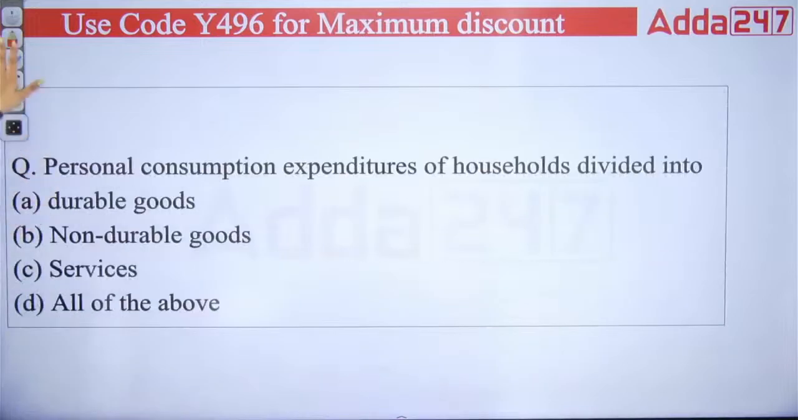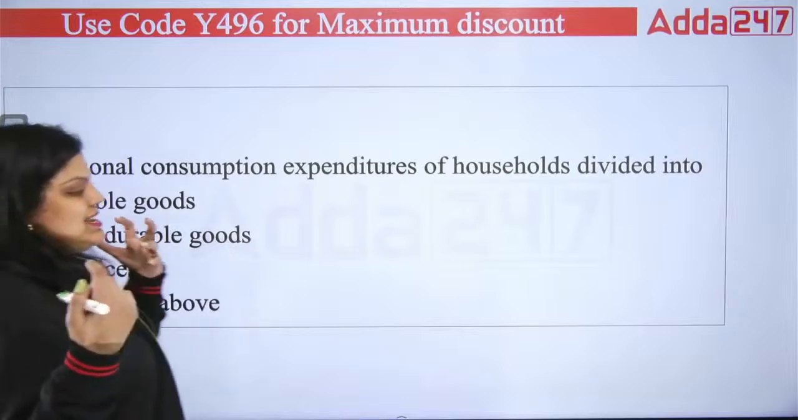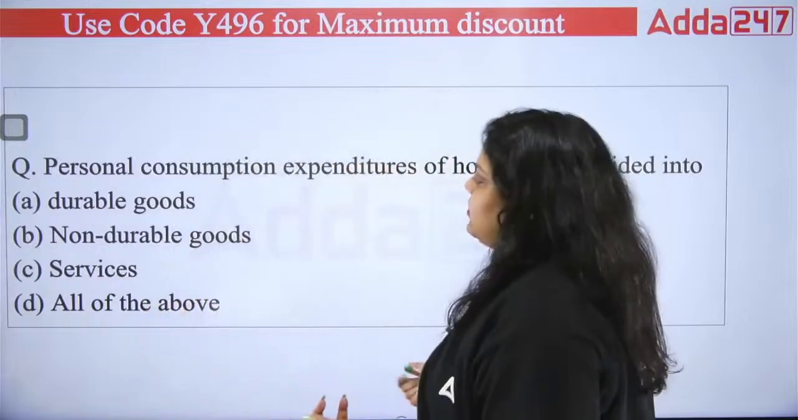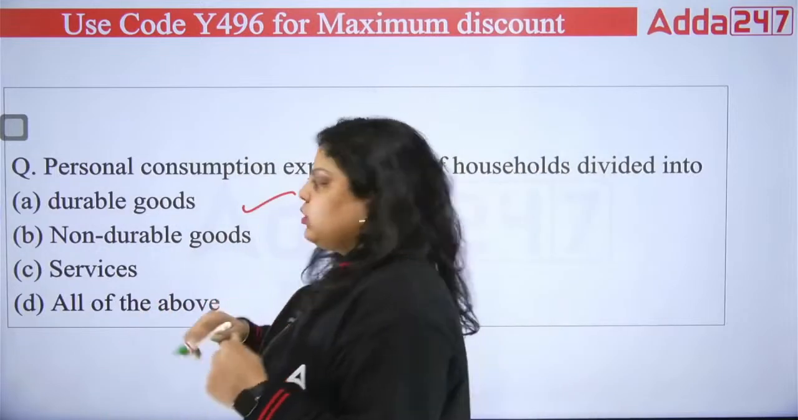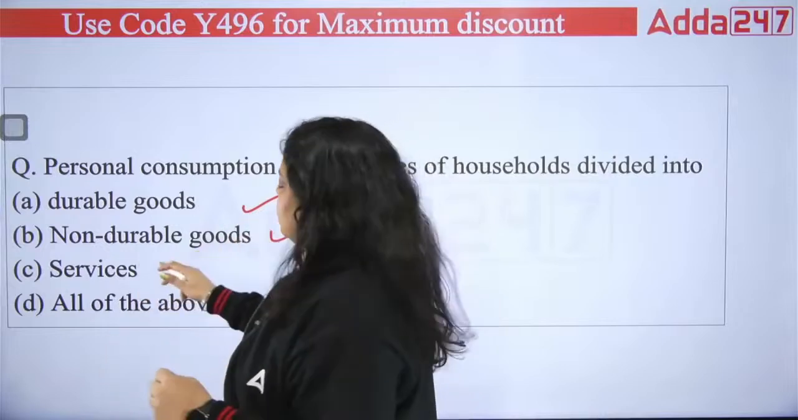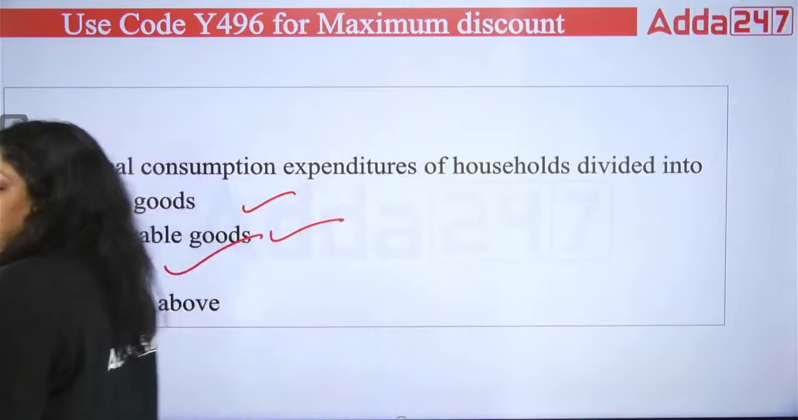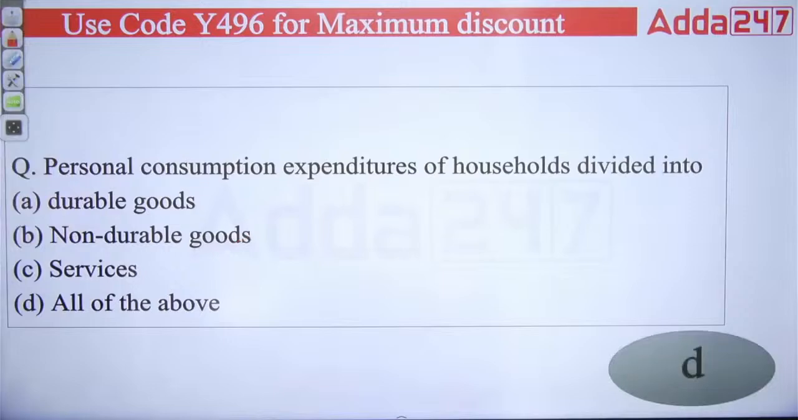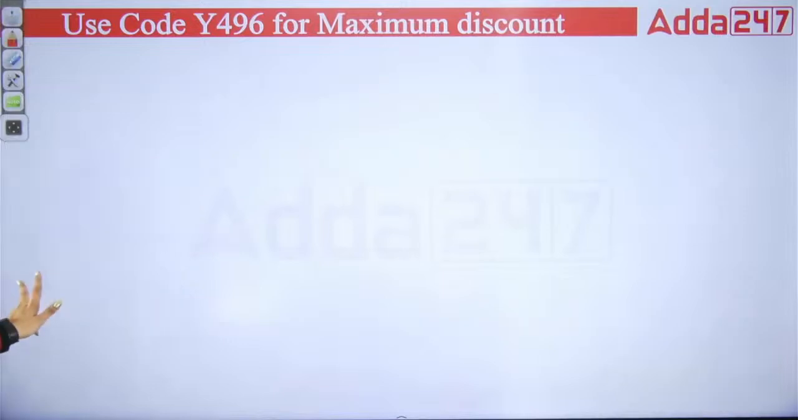Next question. Next, we have the personal consumption expenditure of household divided into. If we talk about individuals, about our households, what products are we consuming? We are consuming durable goods. We are consuming non-durable goods. We are having certain types of services. It means what? It means all of the above. The right answer is all of the above. So personal consumption expenditure of household is divided into all of the above.